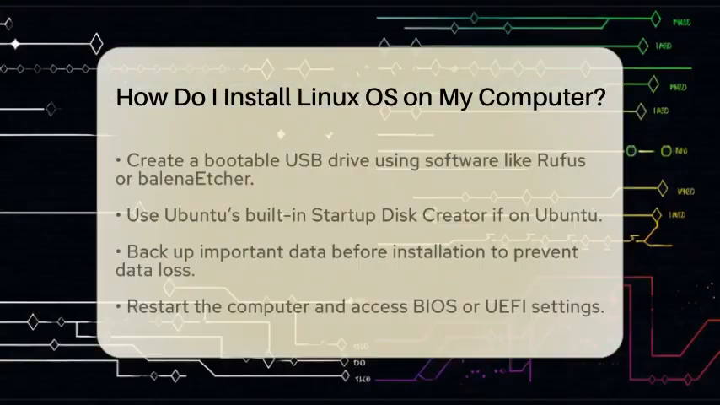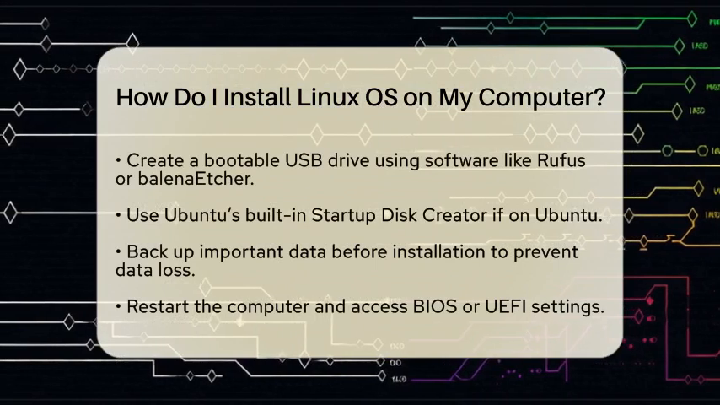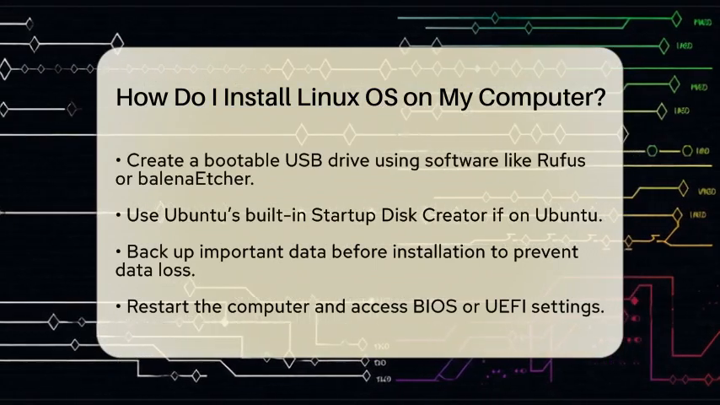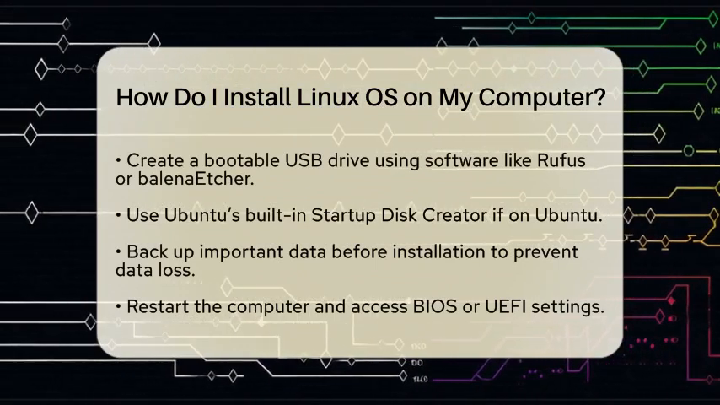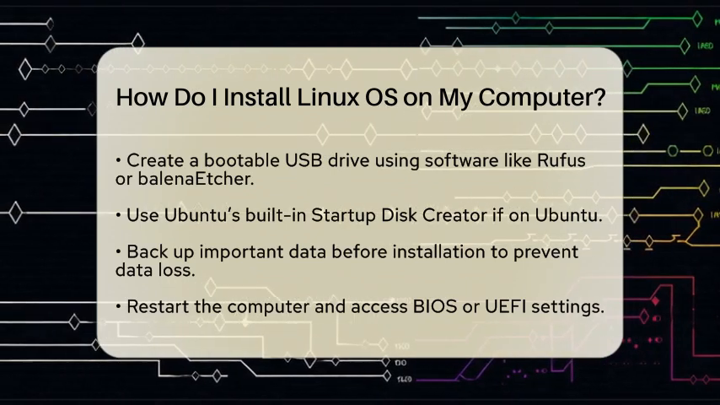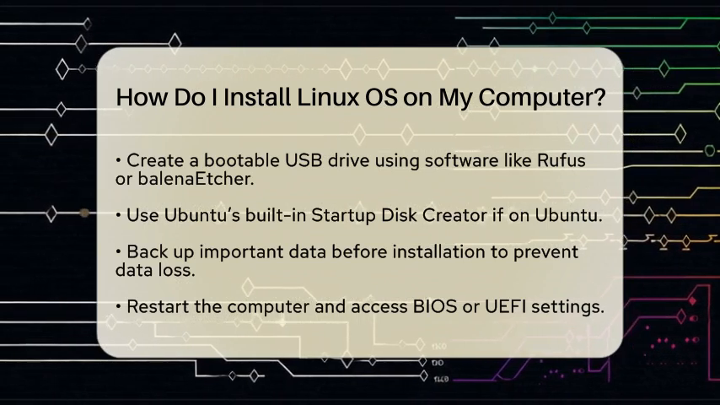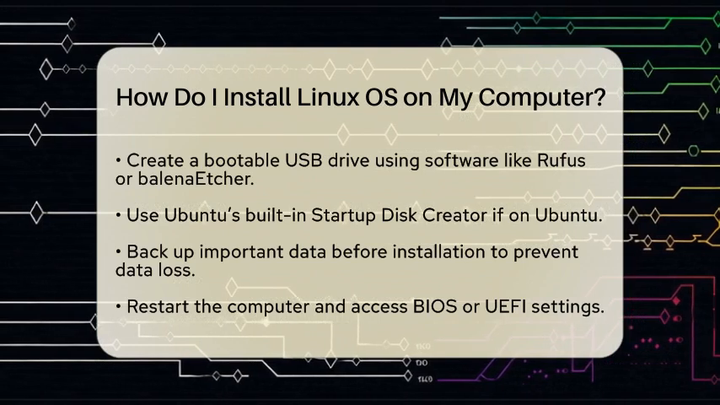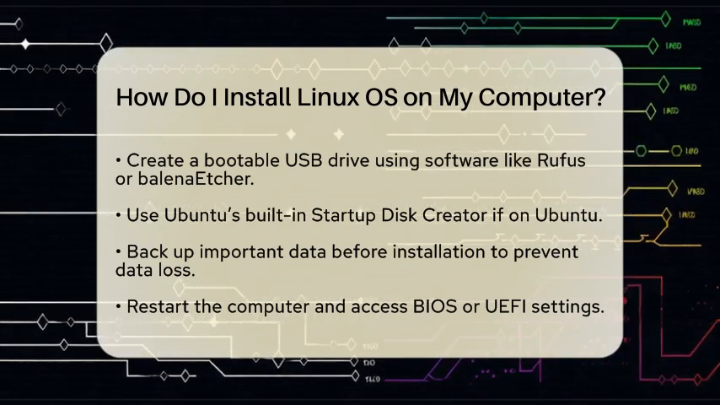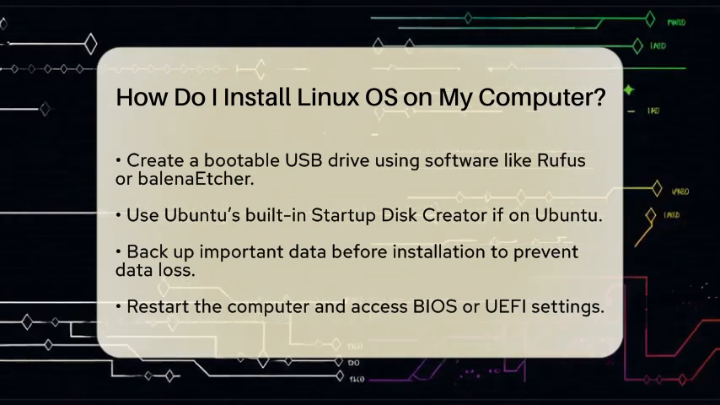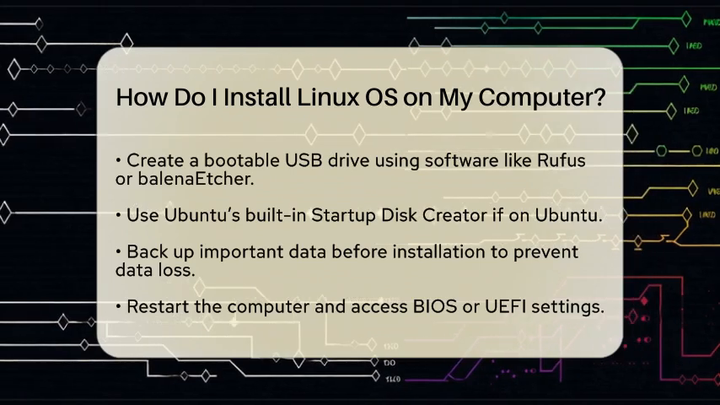This file is a complete image of the operating system and will be used to create a bootable installation medium. Once you have the ISO file, it is time to create a bootable USB drive. You can use software like Rufus for Windows, Balena Etcher for Windows, macOS, and Linux, or the built-in Startup Disk Creator if you are using Ubuntu. This USB drive will serve as your installation medium.